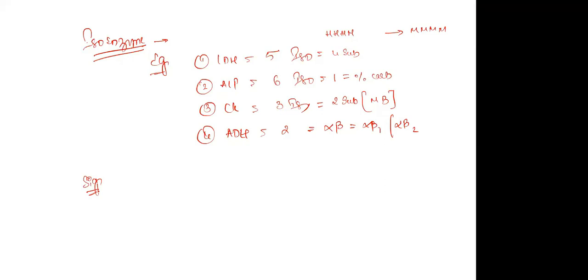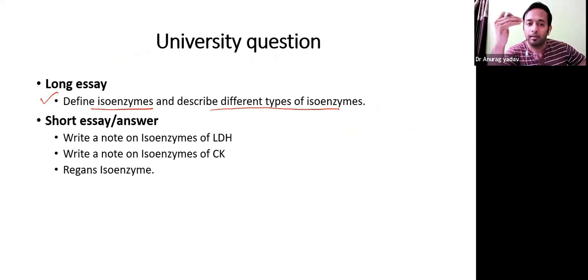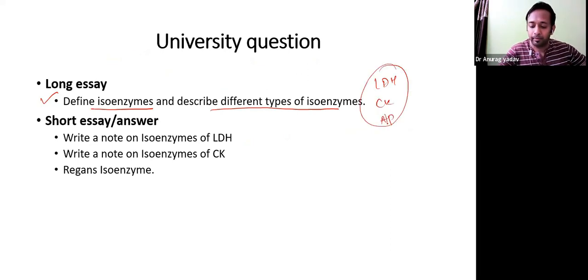Yes. So lastly, what you can expect, as I already told, in the university questions, in a long essay, they can ask you to define isoenzymes. So you should write what an isoenzyme is and its characteristics, and describe different types of isoenzymes. When a long essay like a 15-mark question is there, you should write at least 3: LDH, CK, and ALP, the isoenzymes of all these 3. Or sometimes, specifically for 5 marks, they might ask you to write a note on isoenzymes of LDH. So you should describe what LDH is, what type of reaction takes place, what the subunits are, the origin of subunits, how they differ in tissues, and the significance, like what disease you can identify by using these subunits.